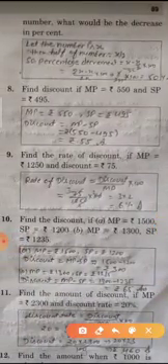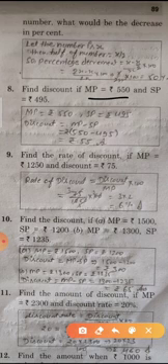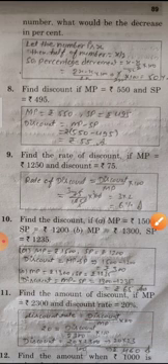Question number 8. Find the discount if marked price MP is 550 and selling price SP is 495. So MP is equal to 550, SP is equal to 495. Discount is equal to MP minus SP. So 550 minus 495, 55 is the answer.